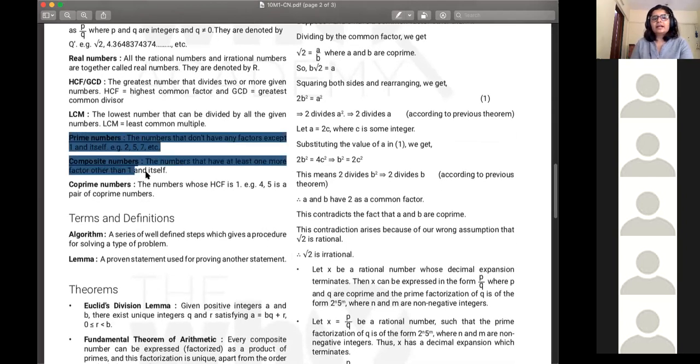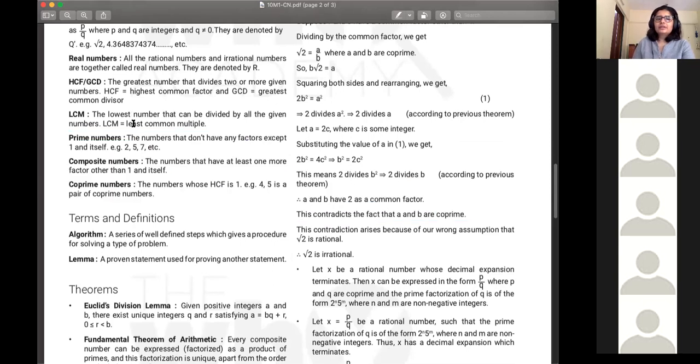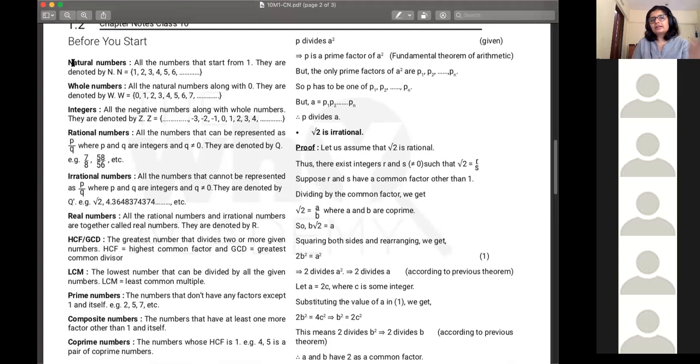Prime numbers. Another way, see, the categorization of numbers as natural numbers, whole numbers, integers, rational numbers depends on what that number looks like. If it's a counting number, you have natural numbers, whole numbers. Positive and negative, you have integers.